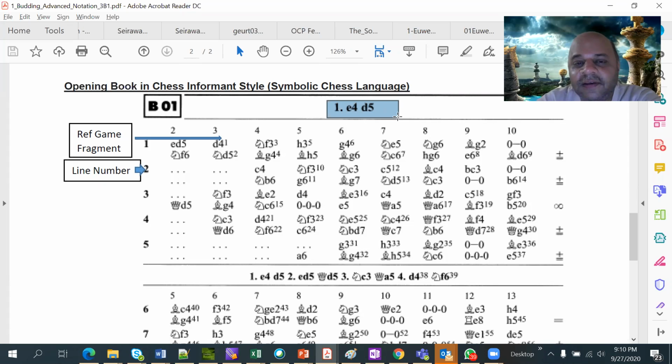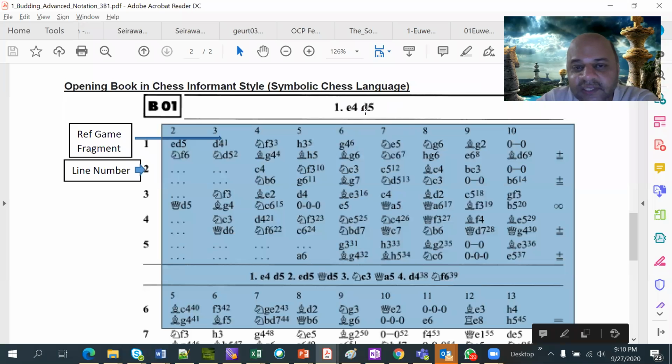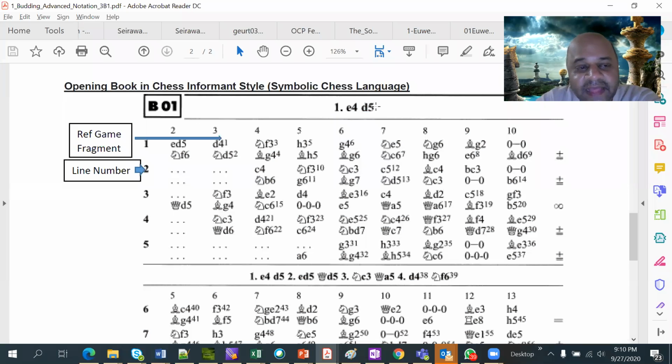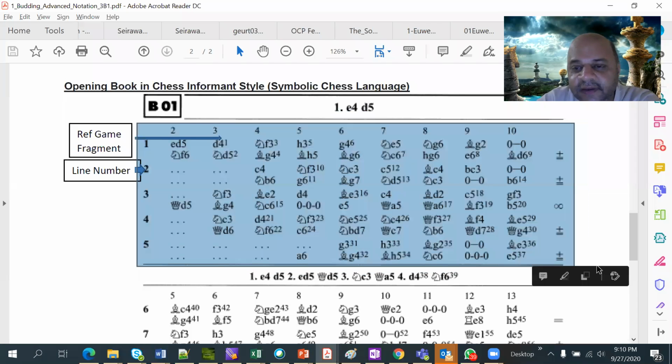So this is the starting sequence. Here e4 d5 is common for everything that is further down. All the lines further down start from e4 and d5. That's why it has come here in the title. This way of describing is called opening trees in Informant style.